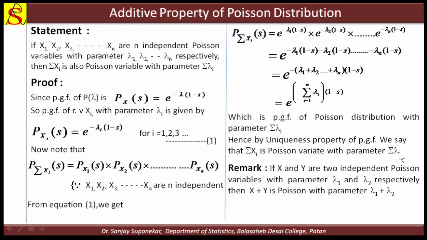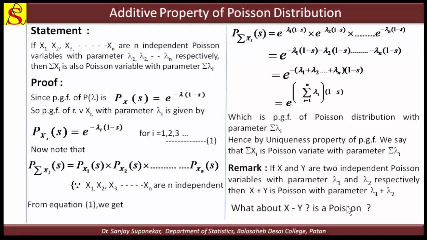One important thing is that all these variables must be independent, because only if they are independent can we use this property of the PGF. So for any additive property, the variables must be independent.